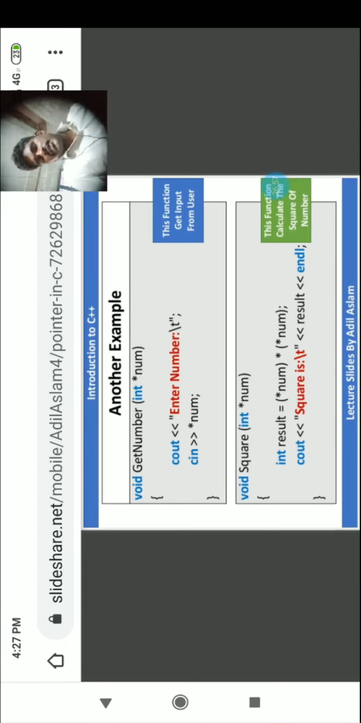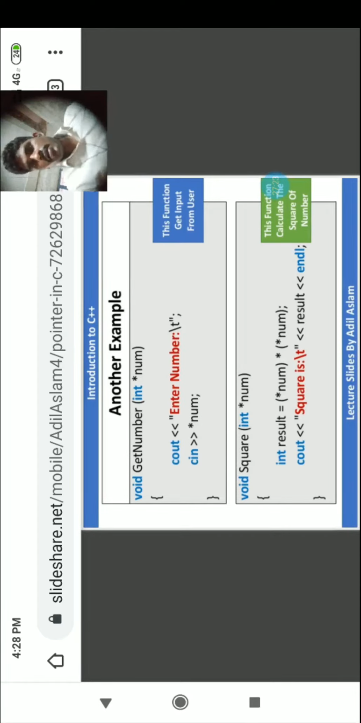For example, enter the number 3 here, then it will square it, 3 into 3, that is 9. You enter 4, 4 into 4. Enter 5, 5 into 5. Enter 6, 6 into 6. So whatever number you enter, that number will be squared in this function.